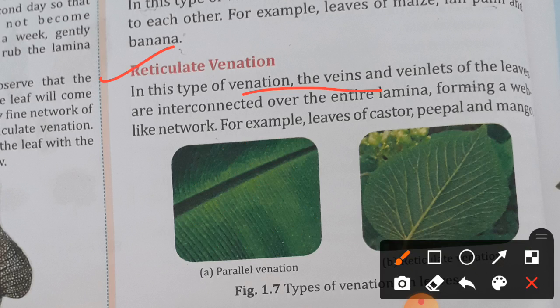And reticulate venation. In this type of venation, the veins and veinlets of the leaves are interconnected over the entire lamina, forming a web-like network. For example, the leaf of castor, peepal and mango.